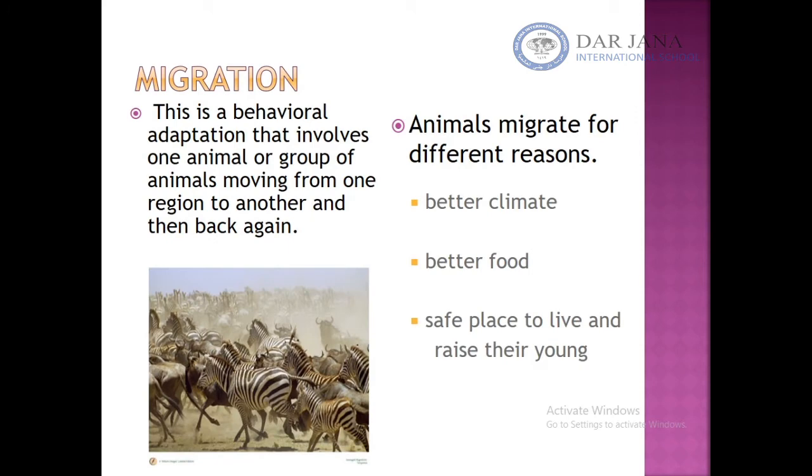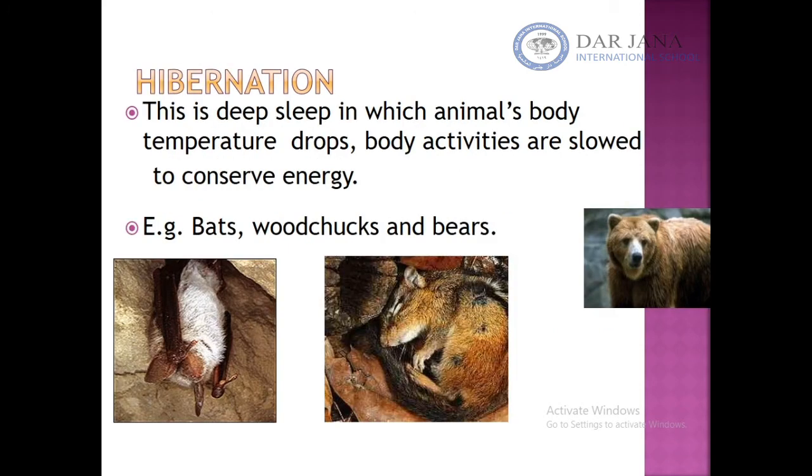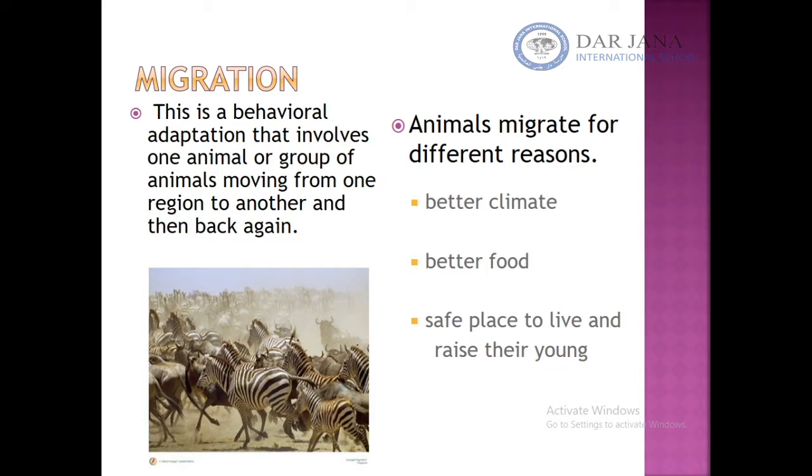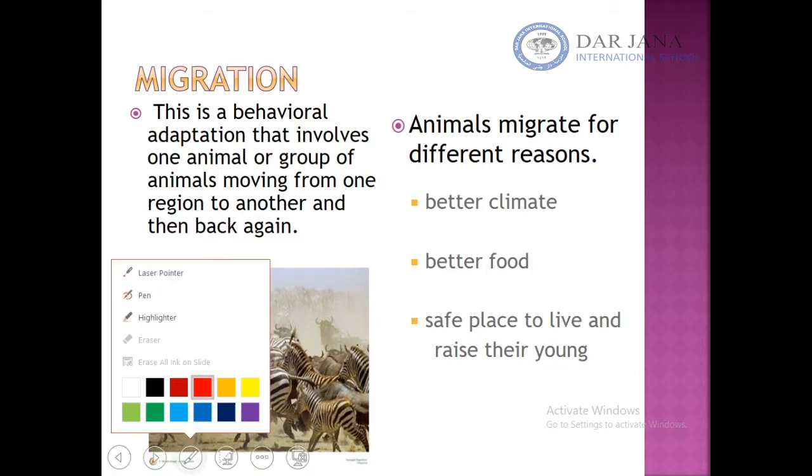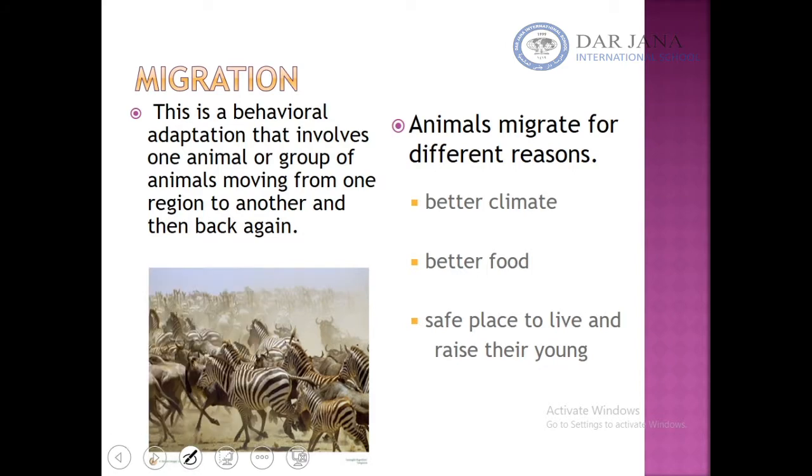The second one is migration. When we say migration, it means certain animals will move from one place to another, searching for food, for better shelter, and so on. So it's a behavioral adaptation because there is an action, migration. It involves one animal or a group of animals that move from one region to another and then back.